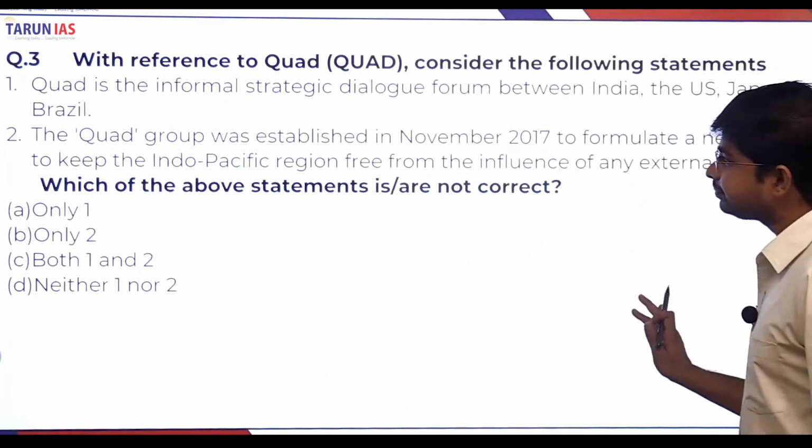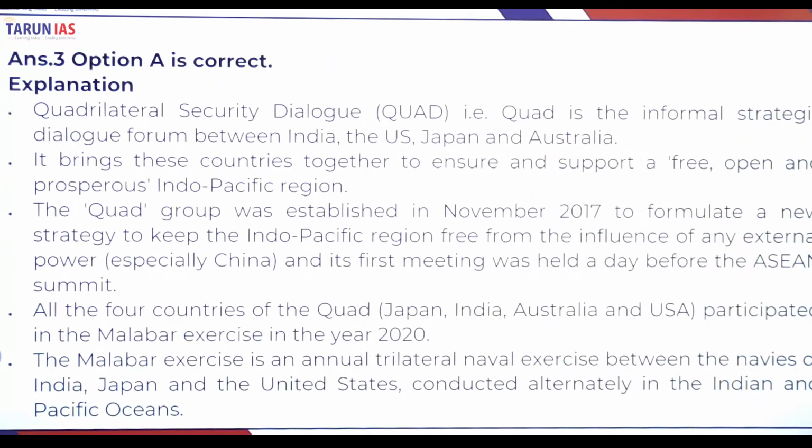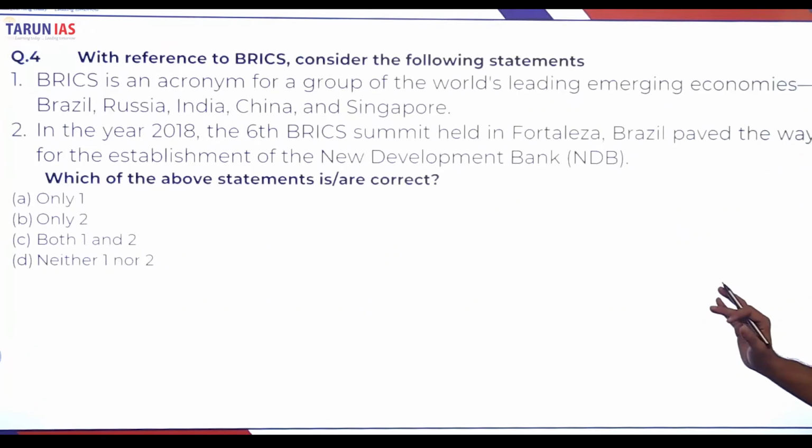Now move on. Here you can see all of this about the Quad. Quad is an informal strategic dialogue forum between India, USA, Japan and Australia. The Quad group was established in November 2017 to formulate a new strategy to keep the Indo-Pacific region free from the influence of any external power, especially China. The first meeting was held before the ASEAN also. So move on to another question.